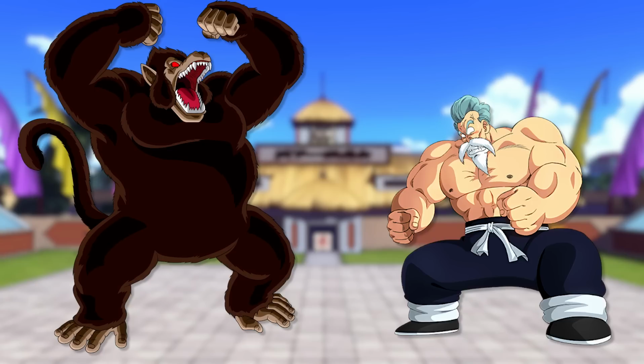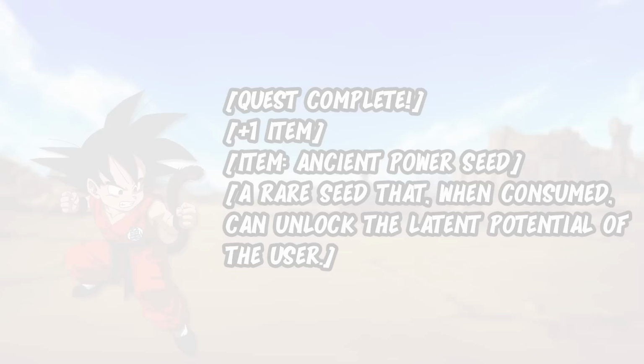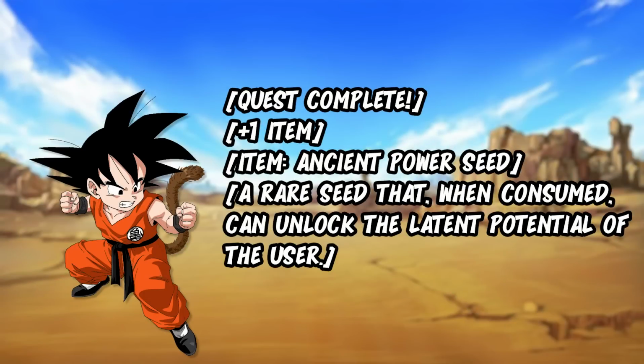Goku then follows his friends in this gigantic form that he must remain in until the full moon has passed. Quest complete, +1 item, Ancient Power Seed. A rare seed that when consumed can unlock the latent potential of the user.